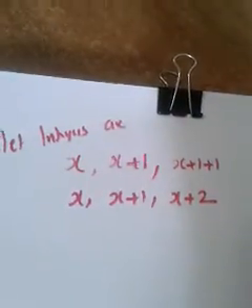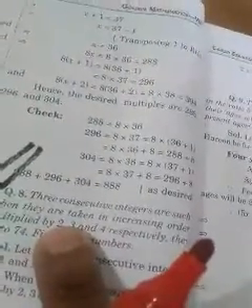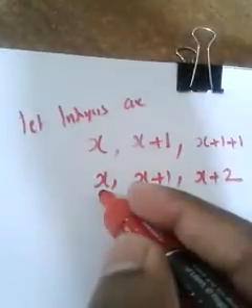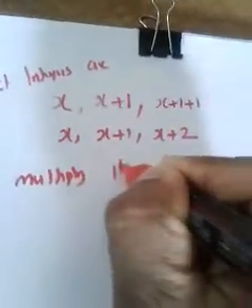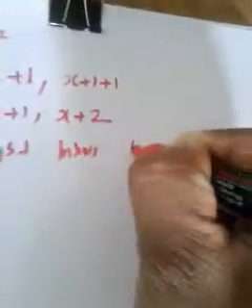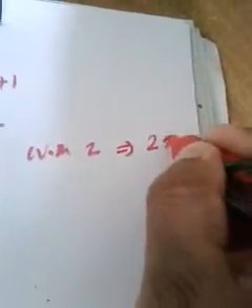These are the integers. Then what we are going to do with these integers, that is in the second line. When they are taken in increasing order, this is already in increasing order, x, x plus 1, x plus 2, and multiplied by 2, 3 and 4 respectively. It means the first integer you have to multiply with 2, the second integer with 3, and the third integer with 4. Here the first integer is x. When you multiply the first integer with 2, it becomes 2x.